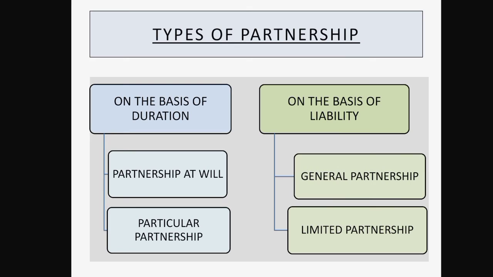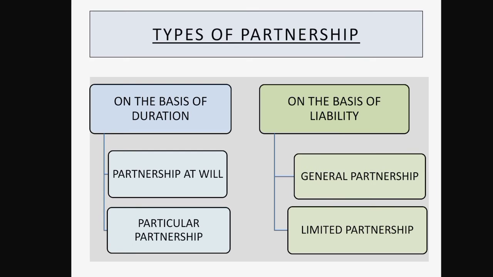First on the basis of duration, second on the basis of liability. So if we talk about the basis of duration, then on the basis of duration, the partnership firm is divided into two categories. First is partnership at will, second is particular partnership. So in partnership at will, this partnership firm is formed for an indefinite period, which is known as partnership at will, which means